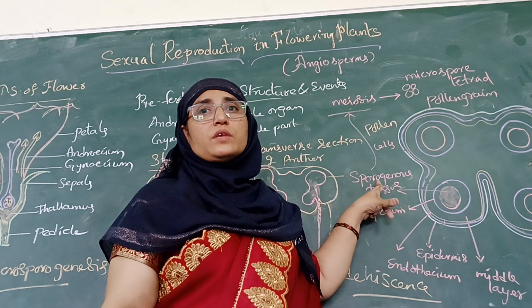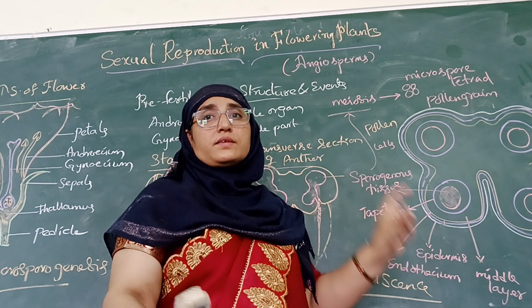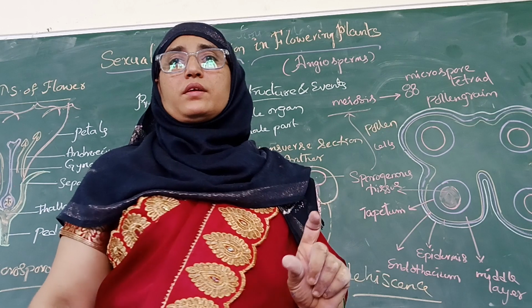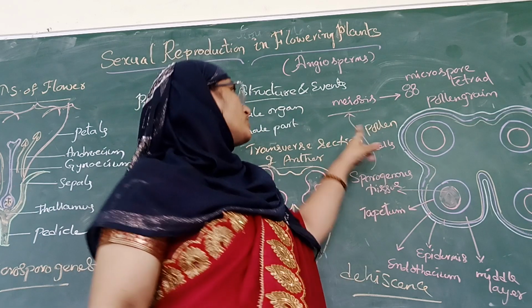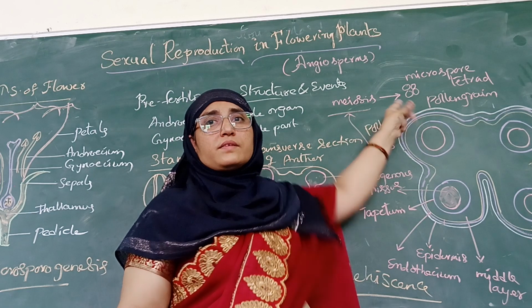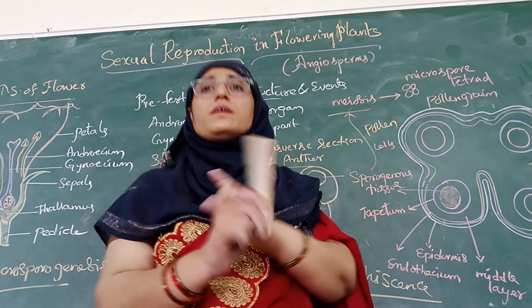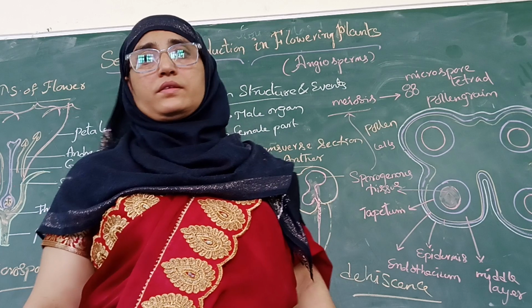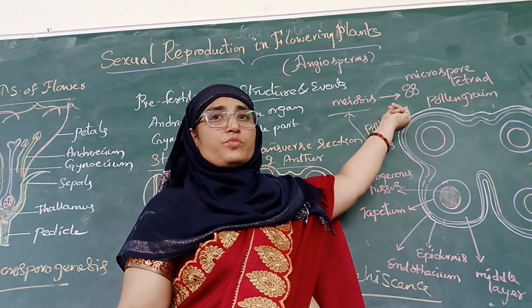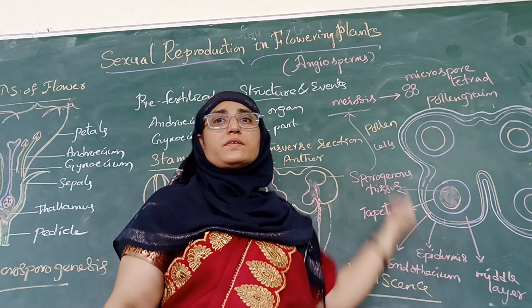Every cell of this sporogenous tissue is potentially able to undergo meiosis division, and it produces 4 cells that are closely associated, forming a tetrad structure. Those cells are called microspores.